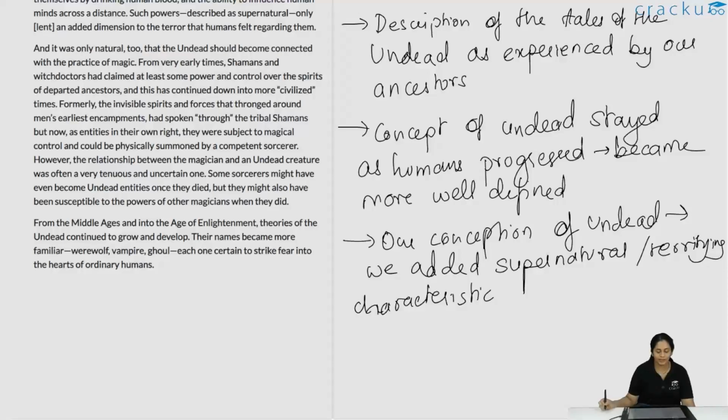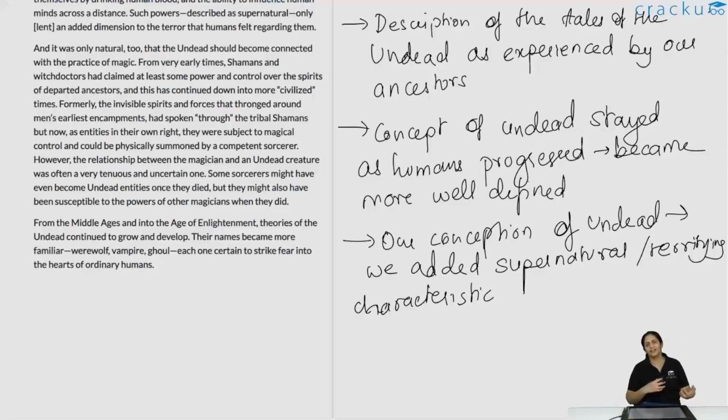Formerly, the invisible spirits and forces that thronged around men's earliest encampments had spoken through the tribal shamans, but now, as entities in their own right, they were subject to magical control and could be physically summoned by a competent sorcerer. However, the relationship between the magician and an undead creature was often a very tenuous and uncertain one. Some sorcerers might have even become undead entities once they died, but they might also have been susceptible to the powers of other magicians when they did.